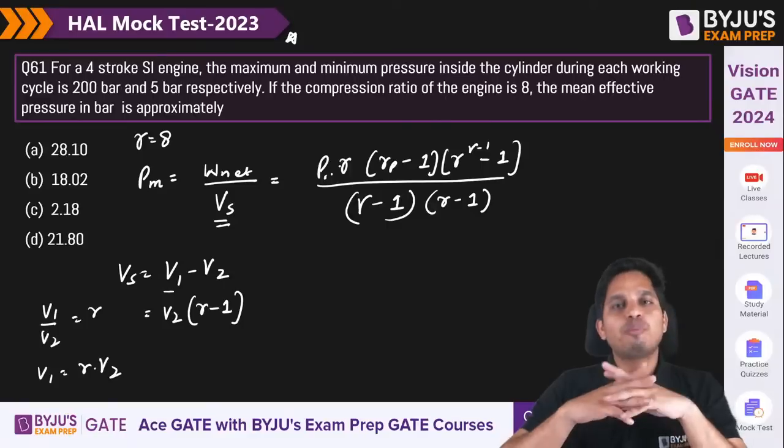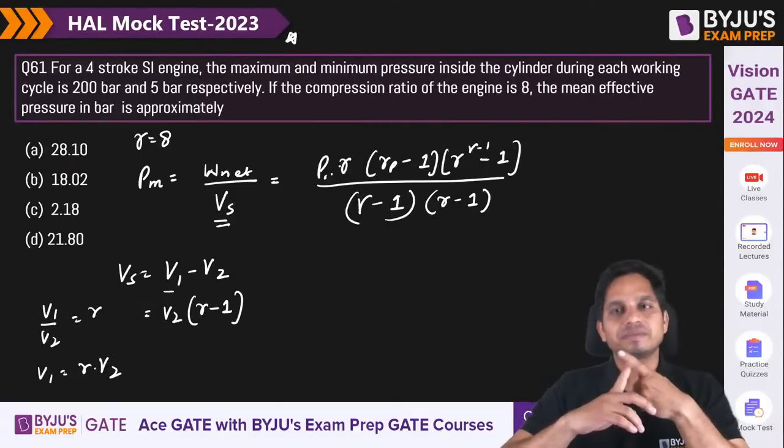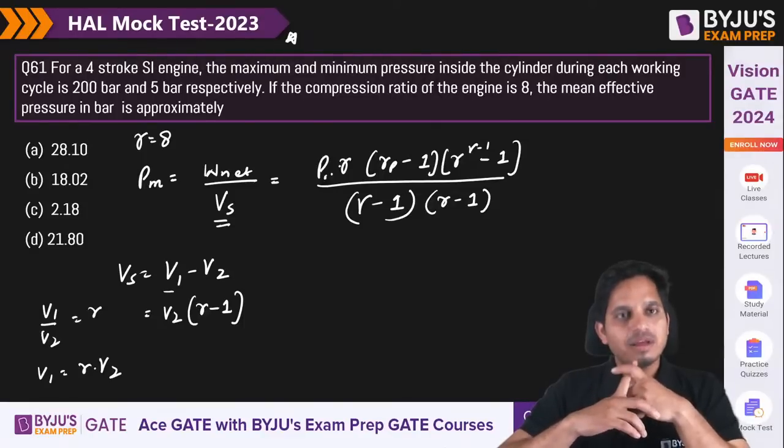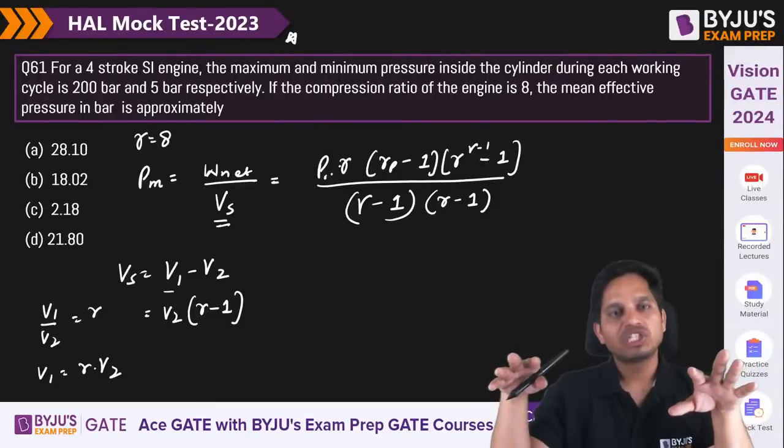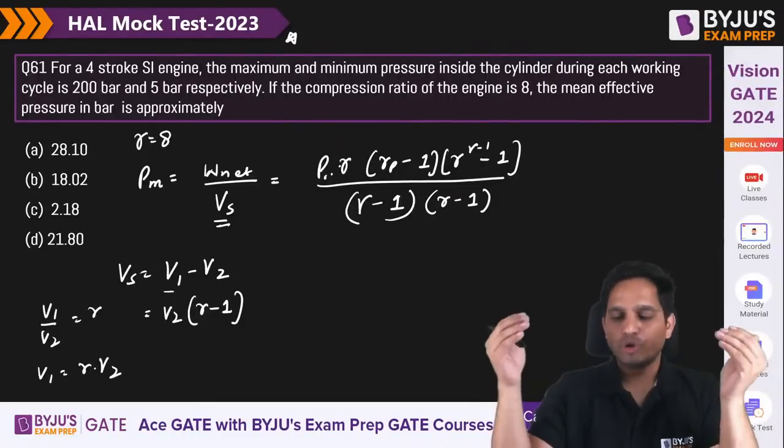Look, P1 is known to you. The minimum pressure is 5 bar, and the maximum pressure inside the cylinder is 205 bar. The compression ratio is given; the pressure ratio you need to find out.